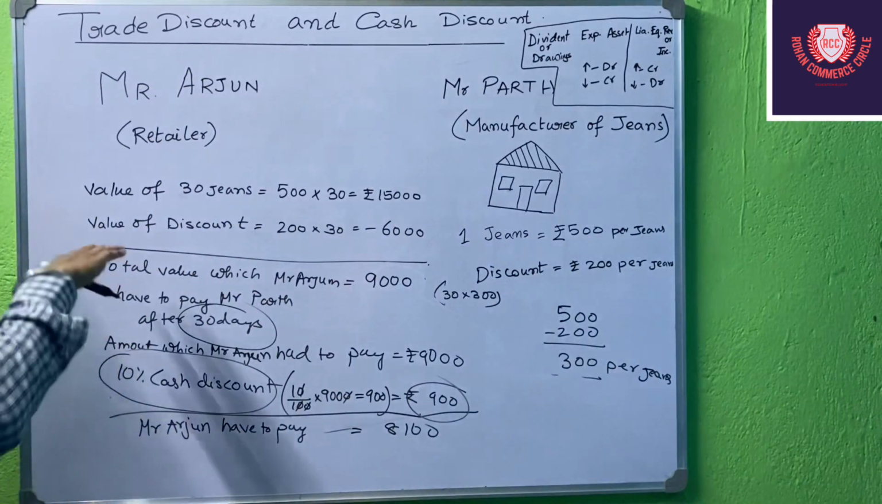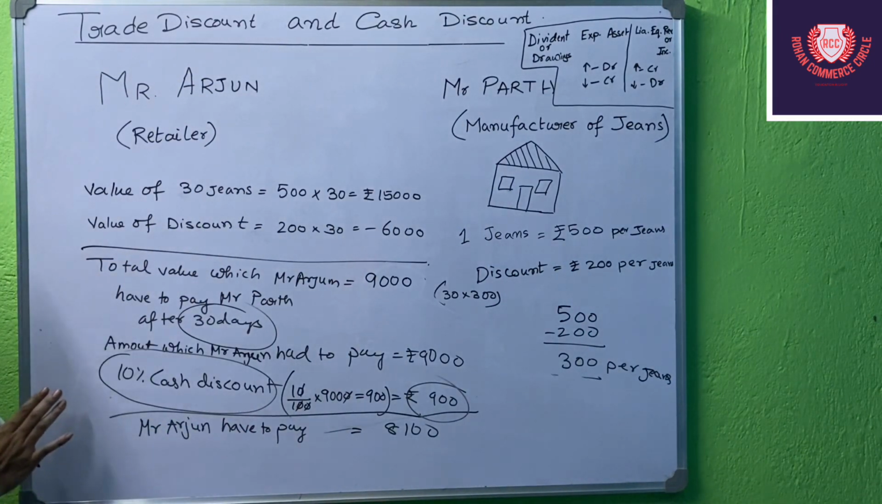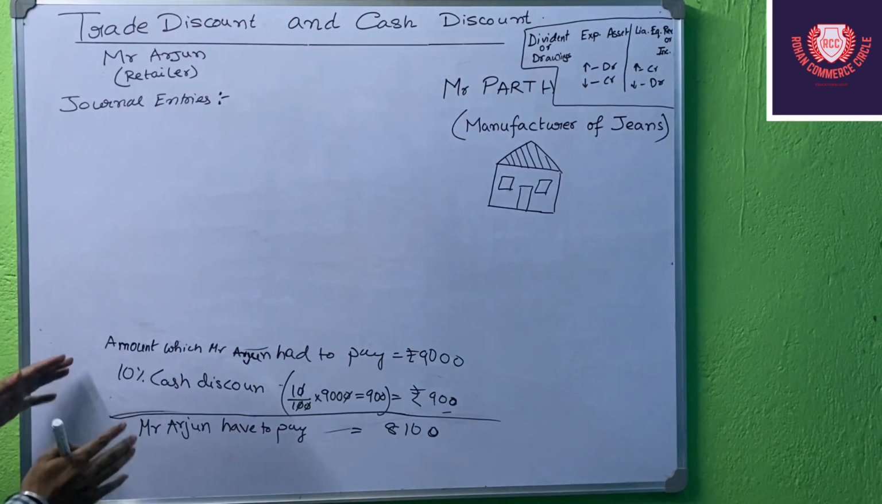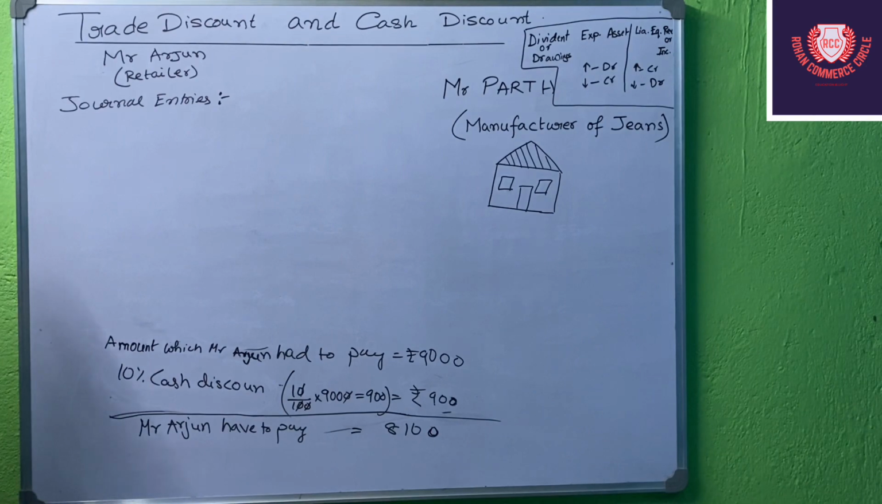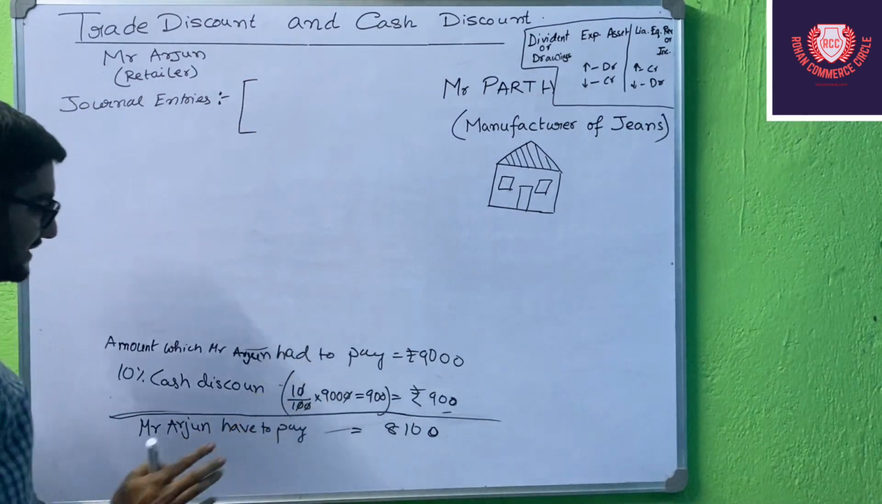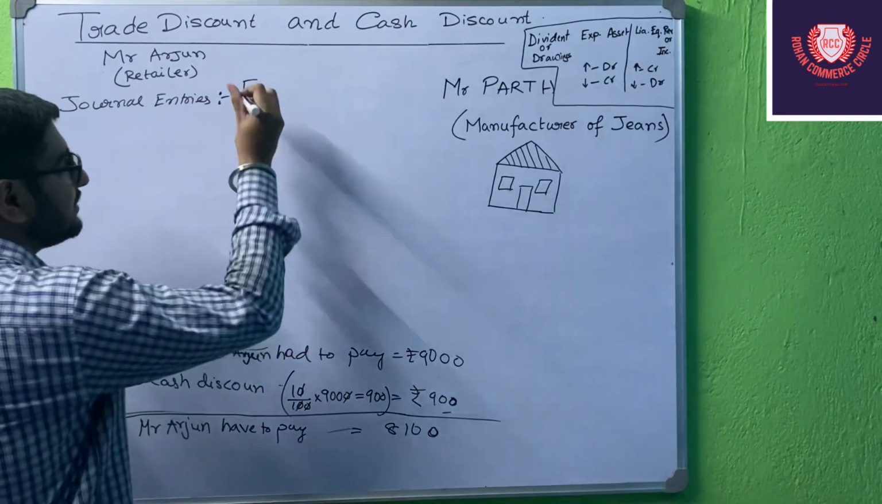Okay, so we will be coming to the journal of this transaction. So now what will be the journal entry for this, students? So there are 3 aspects. What are these 3 aspects? The 3 aspects are, number 1 is Mr. Parth.